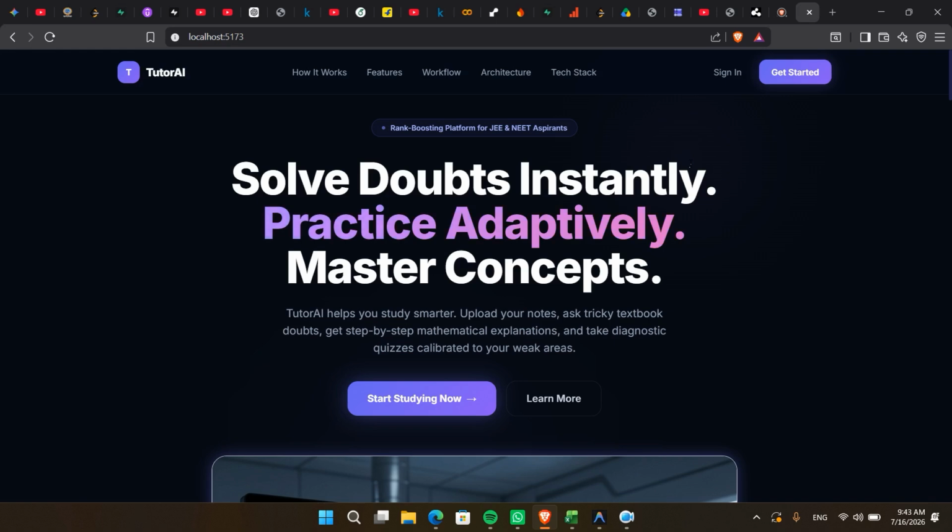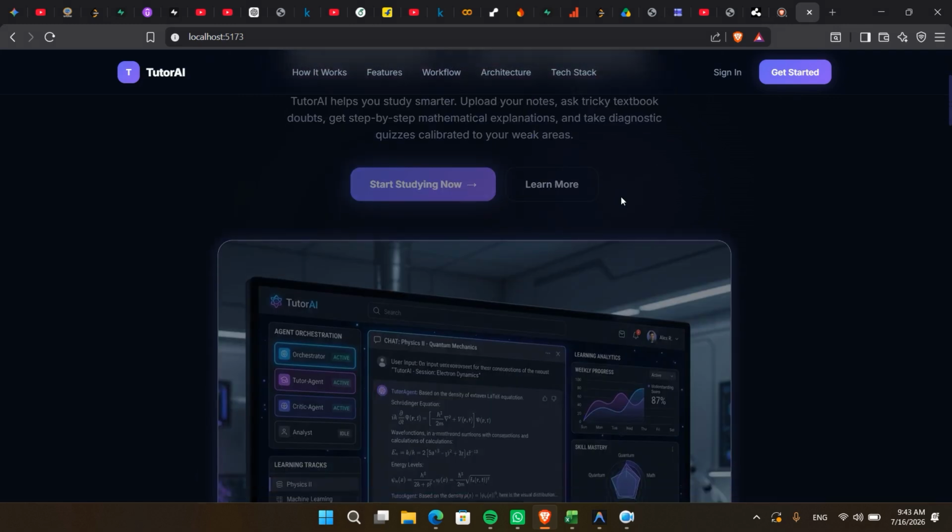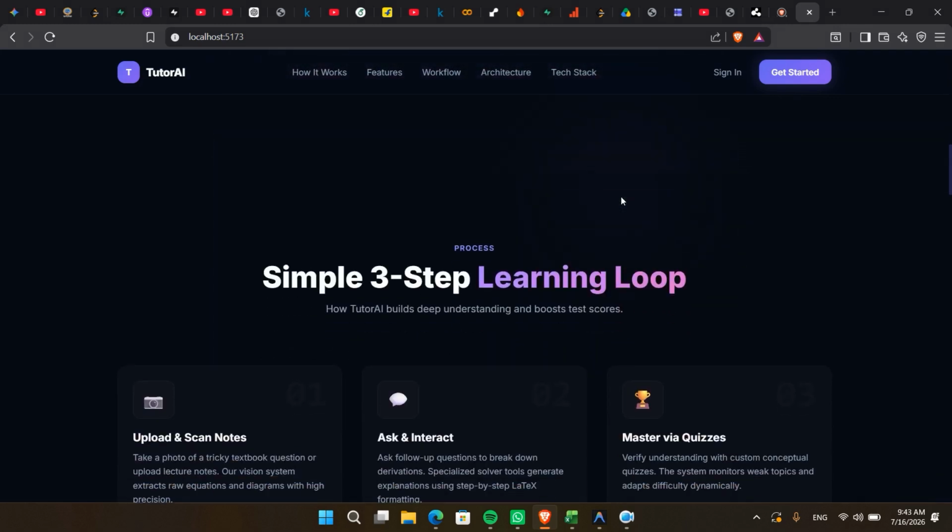Our goal with Tutor-AI was to build something beyond a traditional chatbot. Instead of simply answering questions, Tutor-AI acts as a personal AI tutor that continuously learns about the student, identifies weak concepts, generates personalized assessments, and provides targeted guidance to improve understanding. The platform allows students to upload their notes, upload images of handwritten or printed questions, or simply type their doubts directly into the chat interface.